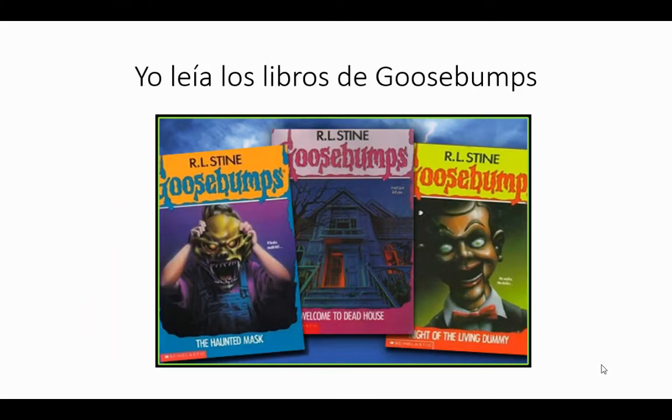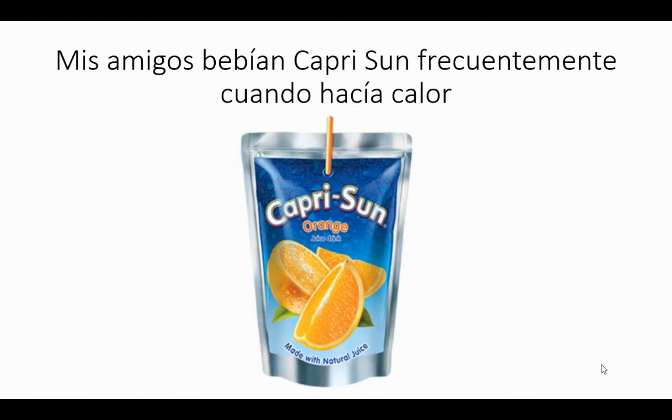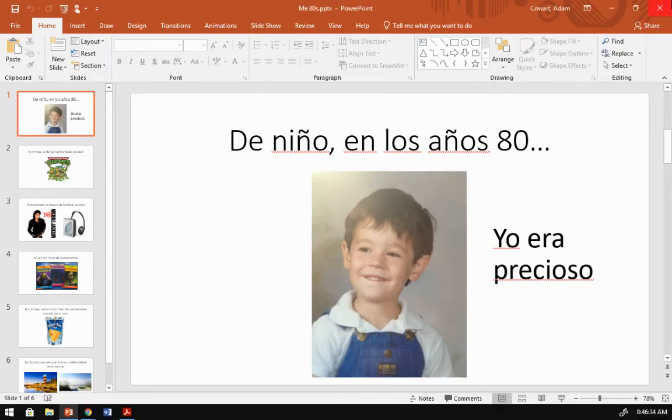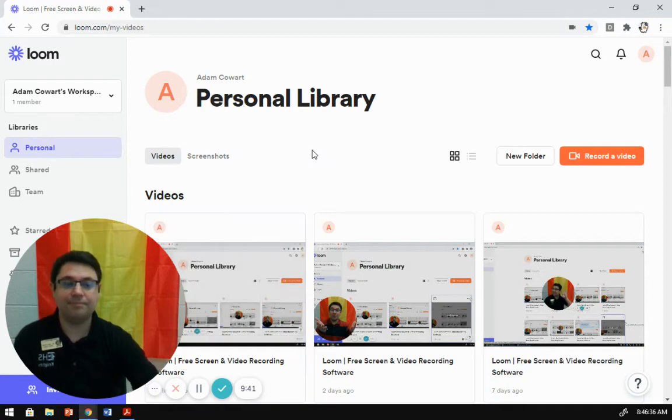I used to read Goosebumps books. My friends would drink Capri Sun frequently when it was hot. My family and I always went to Hilton Head in the summer. Okay, so again, these are things that were ongoing, happened multiple times.